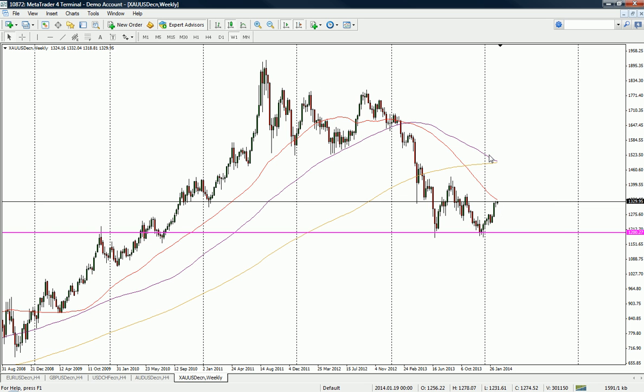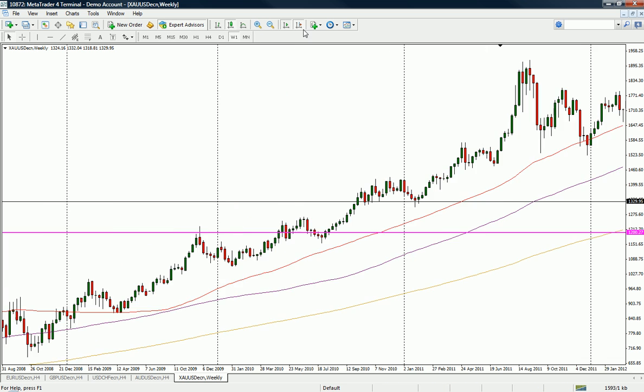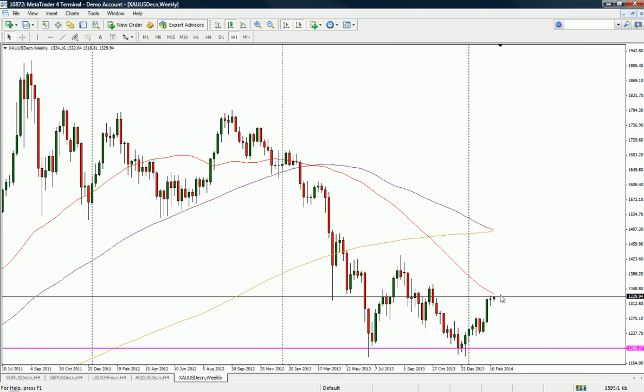Last week's weekly candle, a nice bullish continuation pattern, a nice bit of green, but a longer lower wick than upper wick, so it indicates that the buyers are in there more than the bears, in my opinion. So keep an eye on that. We haven't quite tested the 50-week moving average yet, but we could get a nice test of it this week, and keep an eye on the price action, because if it reverses, then there's nothing stopping it coming back down